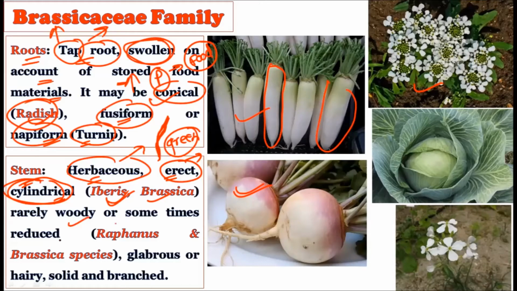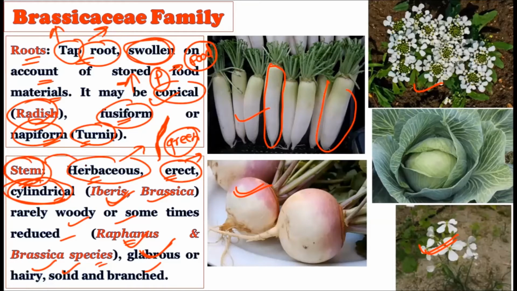Rarely woody or sometimes reduced, for example in the Raphanus and the Brassica species. Sometimes whatever stem is there gets woody, or sometimes it gets reduced. As you can see in this particular picture of the Raphanus, the stem is getting reduced here. It may sometimes be glabrous, hairy, solid, and branched. So a branching system is there, and the glabrous type of stem can also be seen in the members of Brassicaceae, and hairy and solid types of stem can be observed easily in this particular family, right?